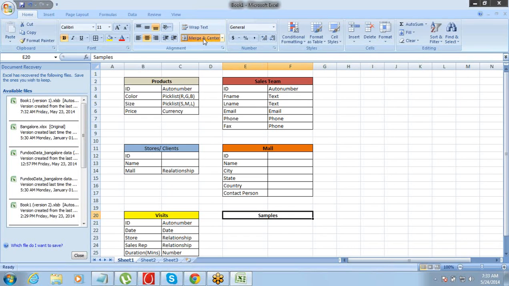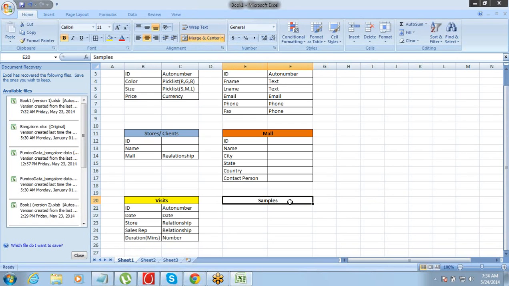Now, whenever you are creating an object for this kind of transactional information, you need to relate or connect it with that sort of transaction, right? So what we have to do here: these samples will be given on a particular visit, right? So relate it with the visit ID. The moment you relate it with the visit, it is automatically connected to the store and the sales rep. So you don't have to again go and connect the sample